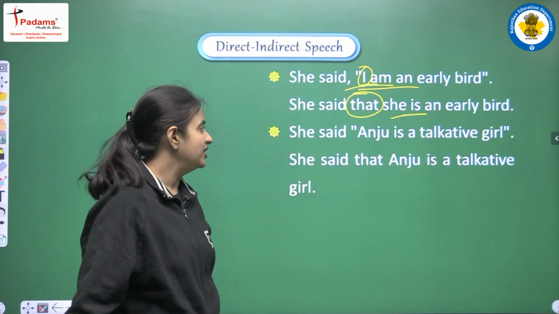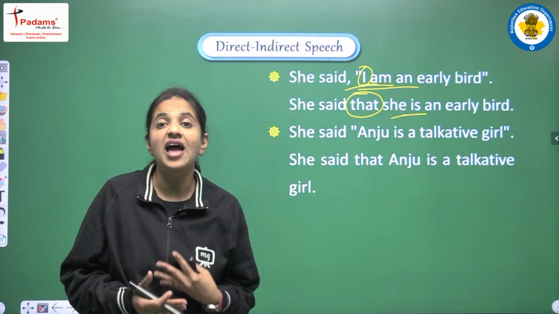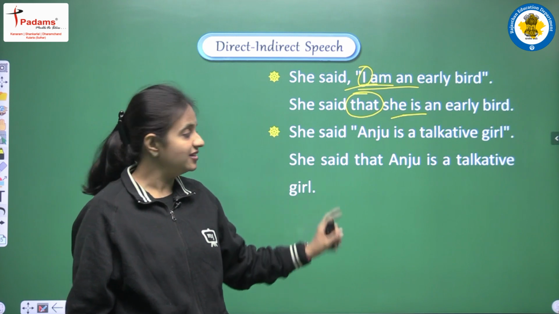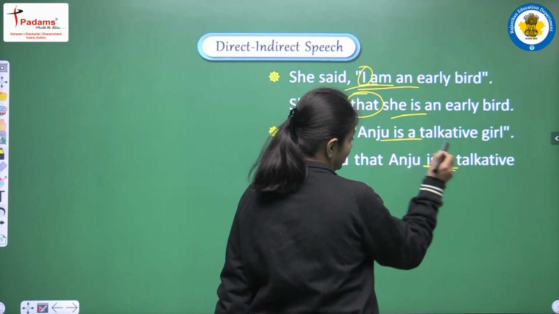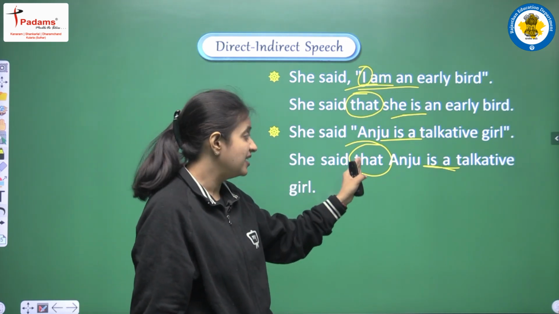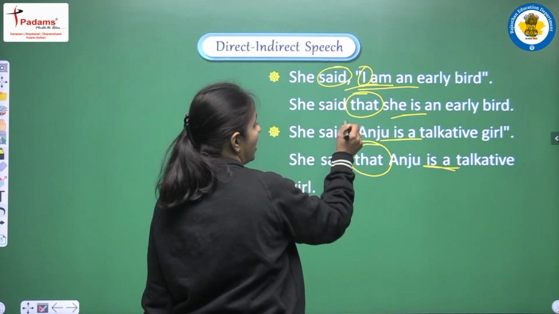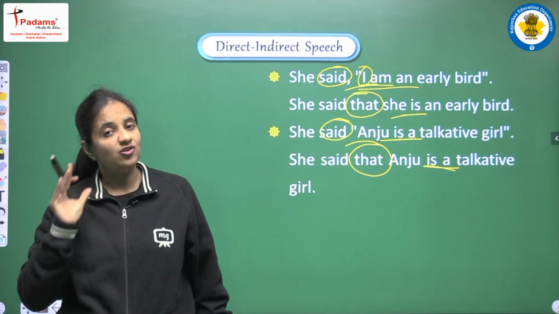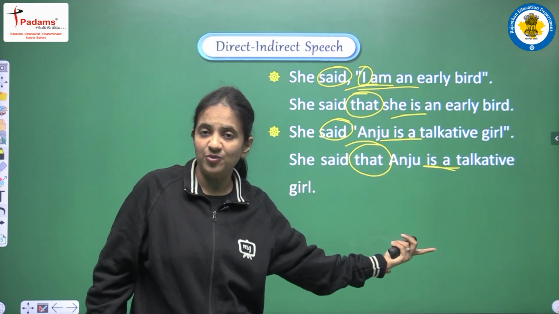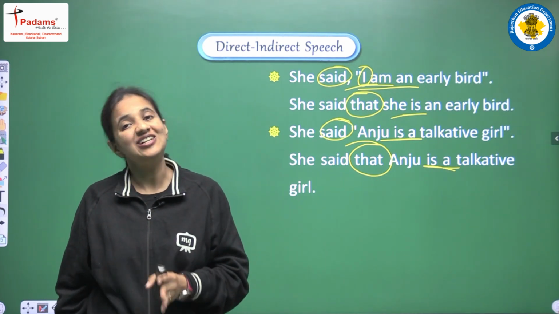Okay. Next example, she said, Anju is a talkative girl. So here also we are talking about the habit of this girl, that is Anju, and we are talking about the habitual fact, and this is the reason again we are not doing any changes in the tense. We are just adding one conjunction here, and the sentence will be, she said that Anju is a talkative girl. So in all these examples, yes, we were having past tense here in the reporting verb, but then also we are not doing any changes in the reported speech, or we can say in the tense of the reported speech. Why? Because we were having either habitual fact or universal truth.